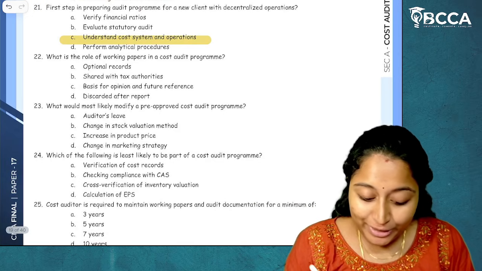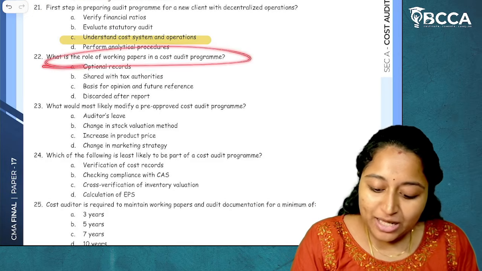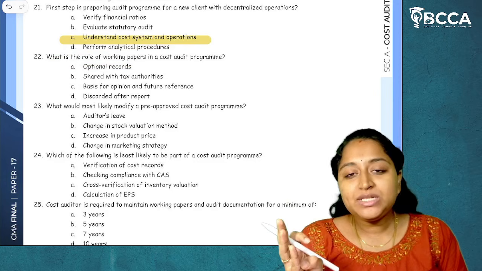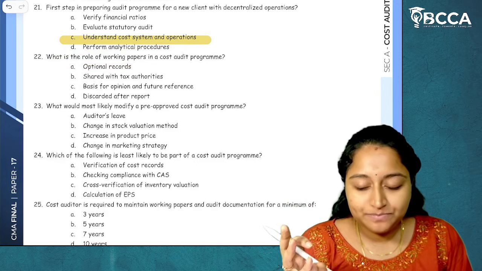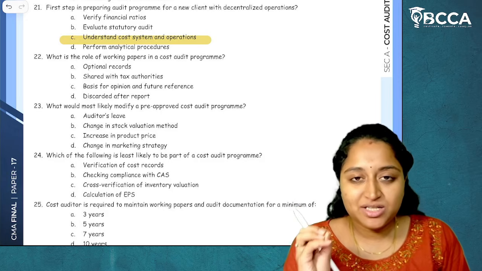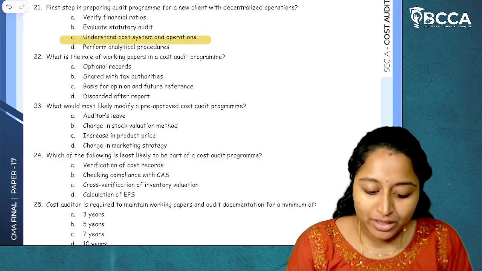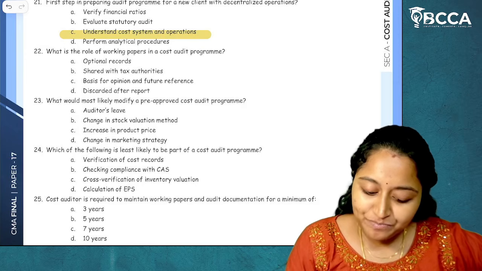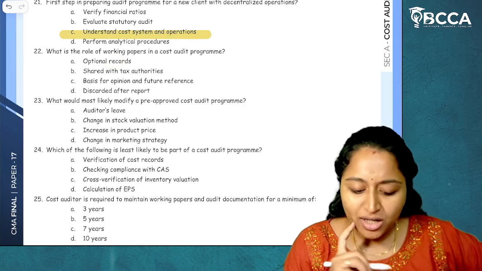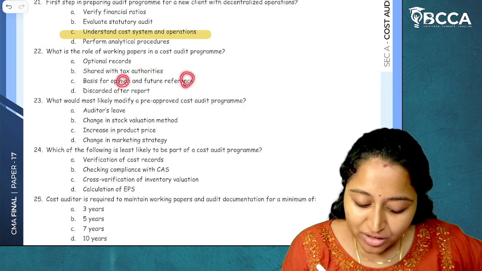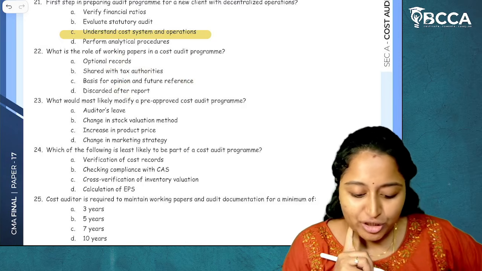Now, question number 22. What is the role of working papers in cost audit program? Now, there are working papers, audit notebook, audit working papers, and audit engagement letter. This is very important for you to remember. Now, what does it mean by role of working papers in cost audit program? It is an optional record shared with tax authorities, basis for opinion and future reference, discarded after report.